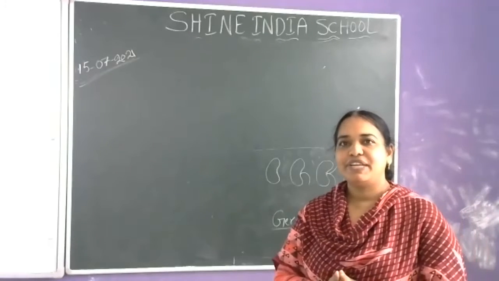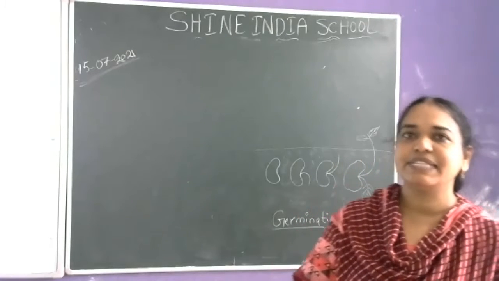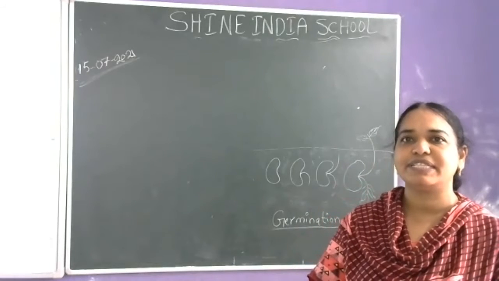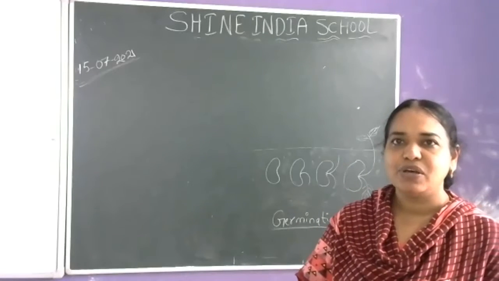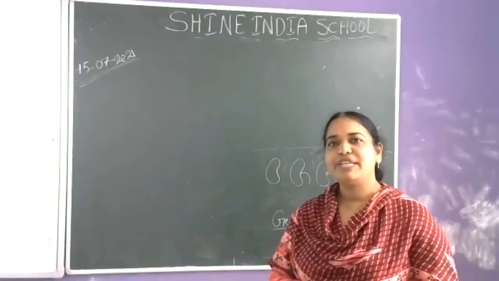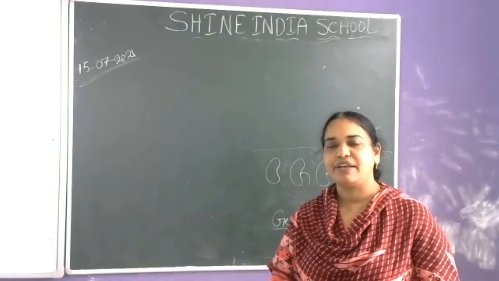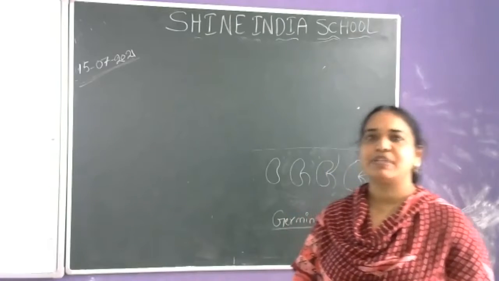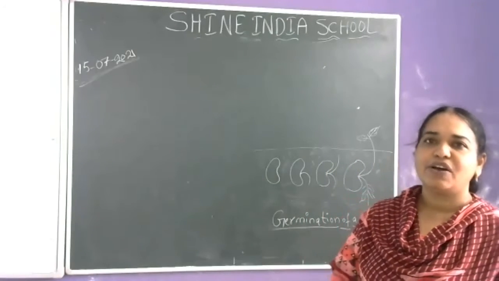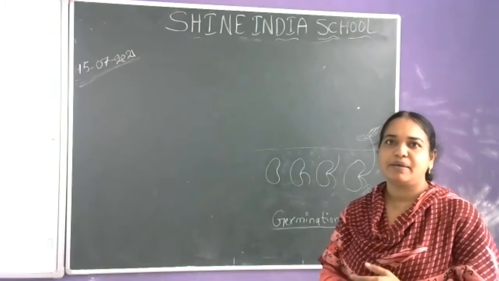So yesterday we discussed the edible seeds. Edible is nothing but able to eat. All seeds which are available in nature are not edible. Only some of the seeds are edible. We discussed some of the seeds which we eat, for example pulses, grains, nuts, and also spices.